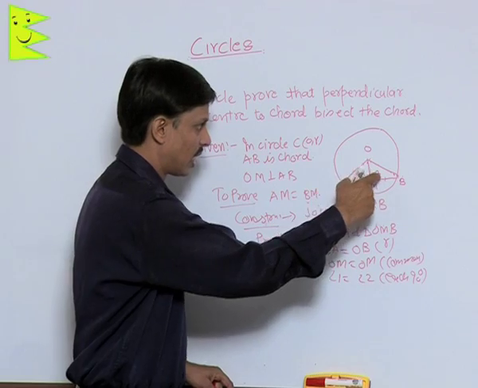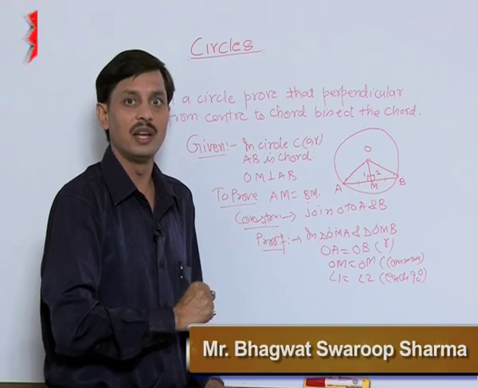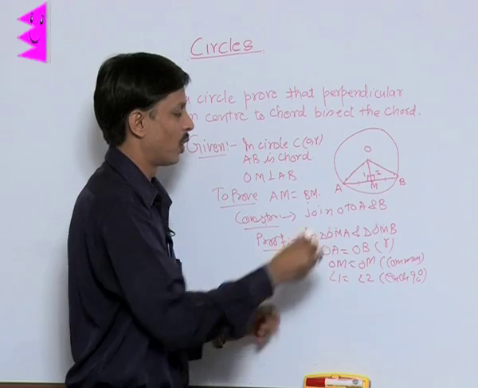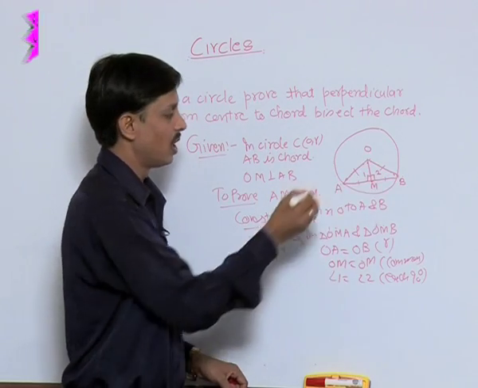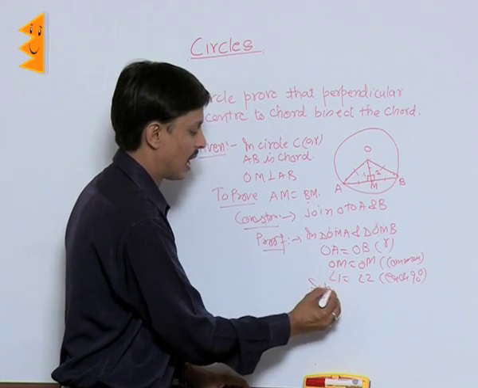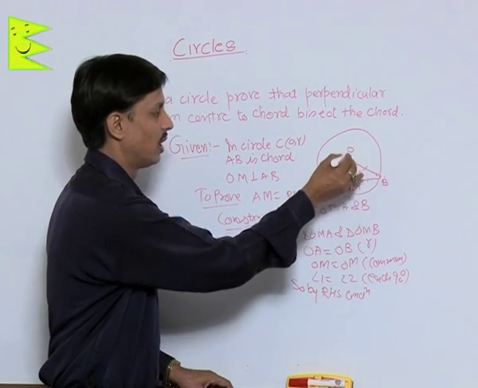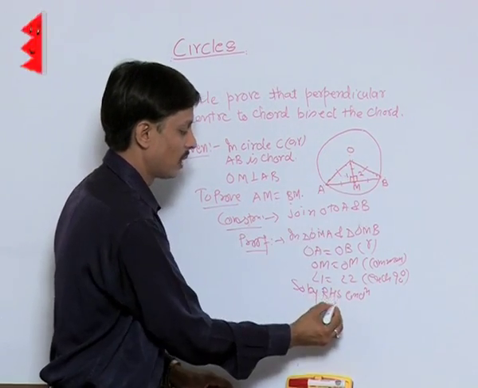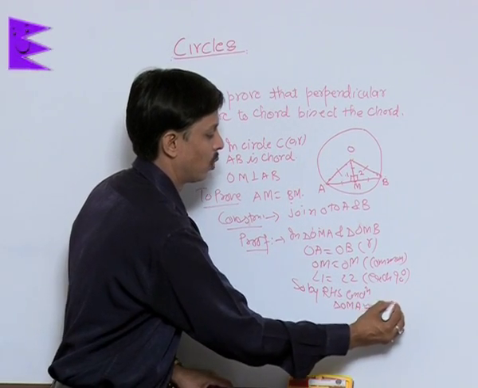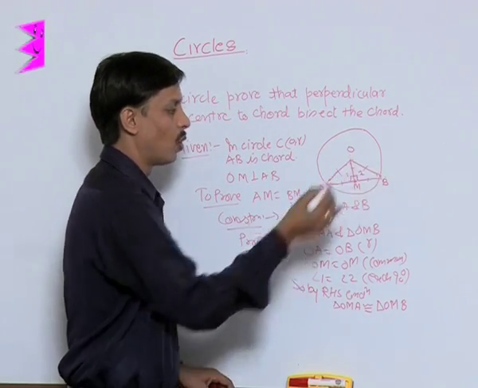So, as there are two triangles, each having 90 degrees, both the triangles are right angled. I am noticing here their hypotenuse are same because of the radii. One of the sides is common, one angle is 90, so by RHS condition, triangle OMA is congruent to triangle OMB. Triangle OMA is congruent to OMB.